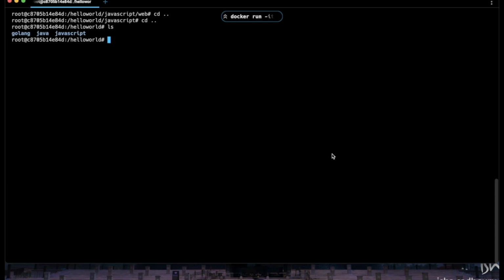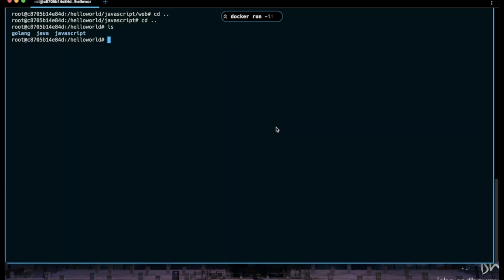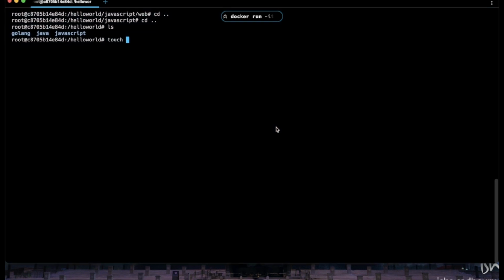So now what if we want to copy a directory or copy a file from one directory to another? First of all, let's learn how to create a file. To create a file we can use touch, and we can have that file as language.txt.